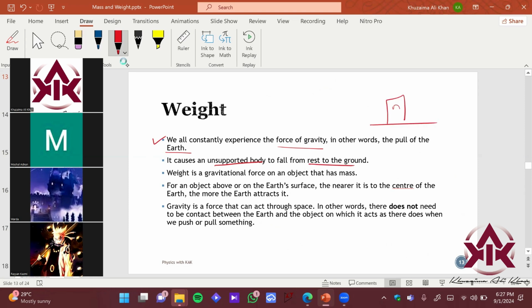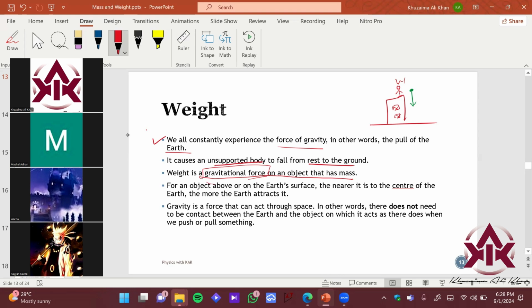ठीक है, imagine if you are standing on the top of a building, ठीक है, एंड लेट्स से दिस इज वर्धा ओवर हियर, वर्धा ने यहाँ से टेनिस की बॉल फेंकी राइट, she threw a tennis ball from the top of a building and it went, obviously पहले रेस्ट पे थी, उसने सिर्फ ड्रॉप कर दी, it will accelerate down the building and it will basically hit the ground right, that is the effect of weight, it causes the unsupported body to fall from rest to the ground right। weight is a gravitational force on an object that has mass, again जिसके पास भी mass होगी it will have weight। yes, so it's a gravitational force, it's the pull of gravity।